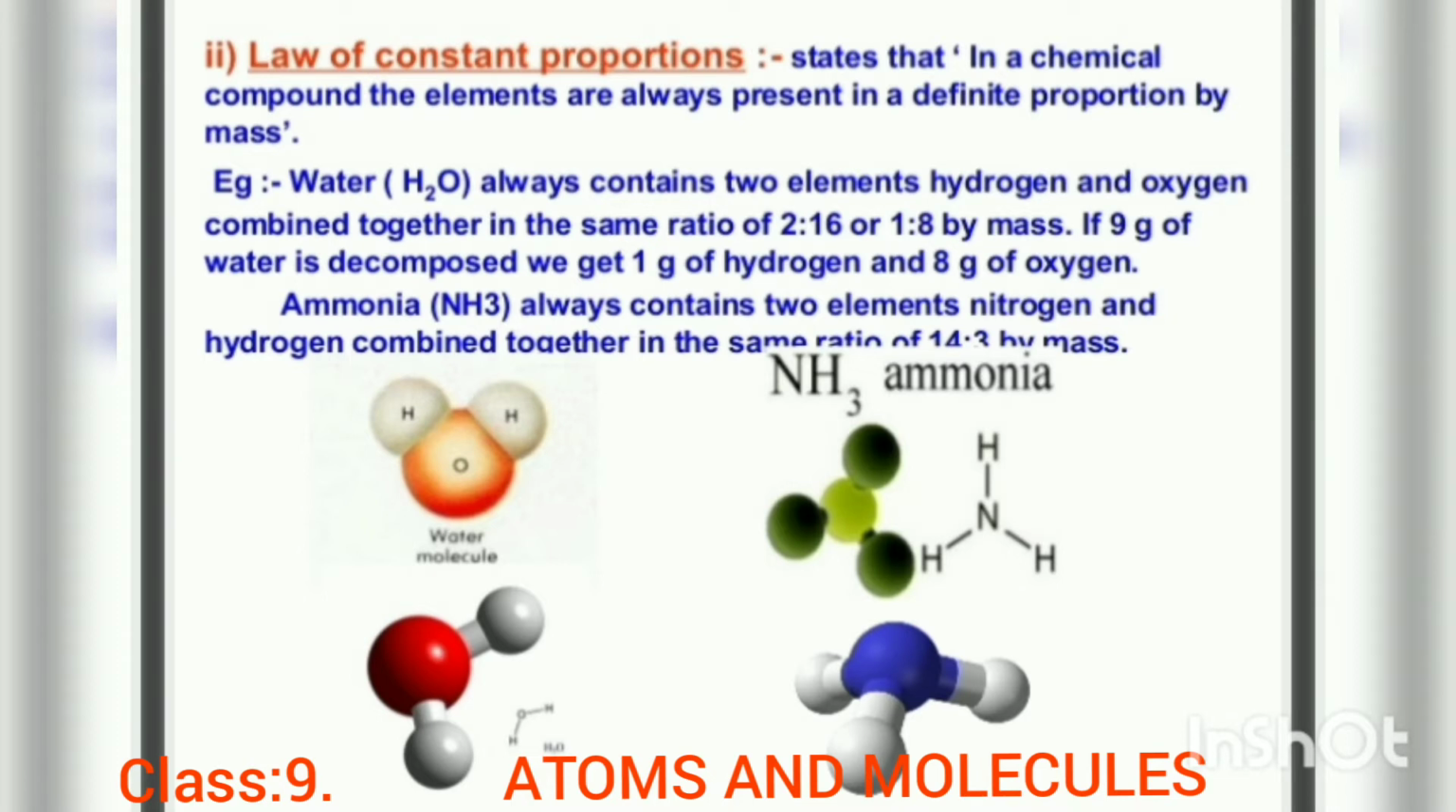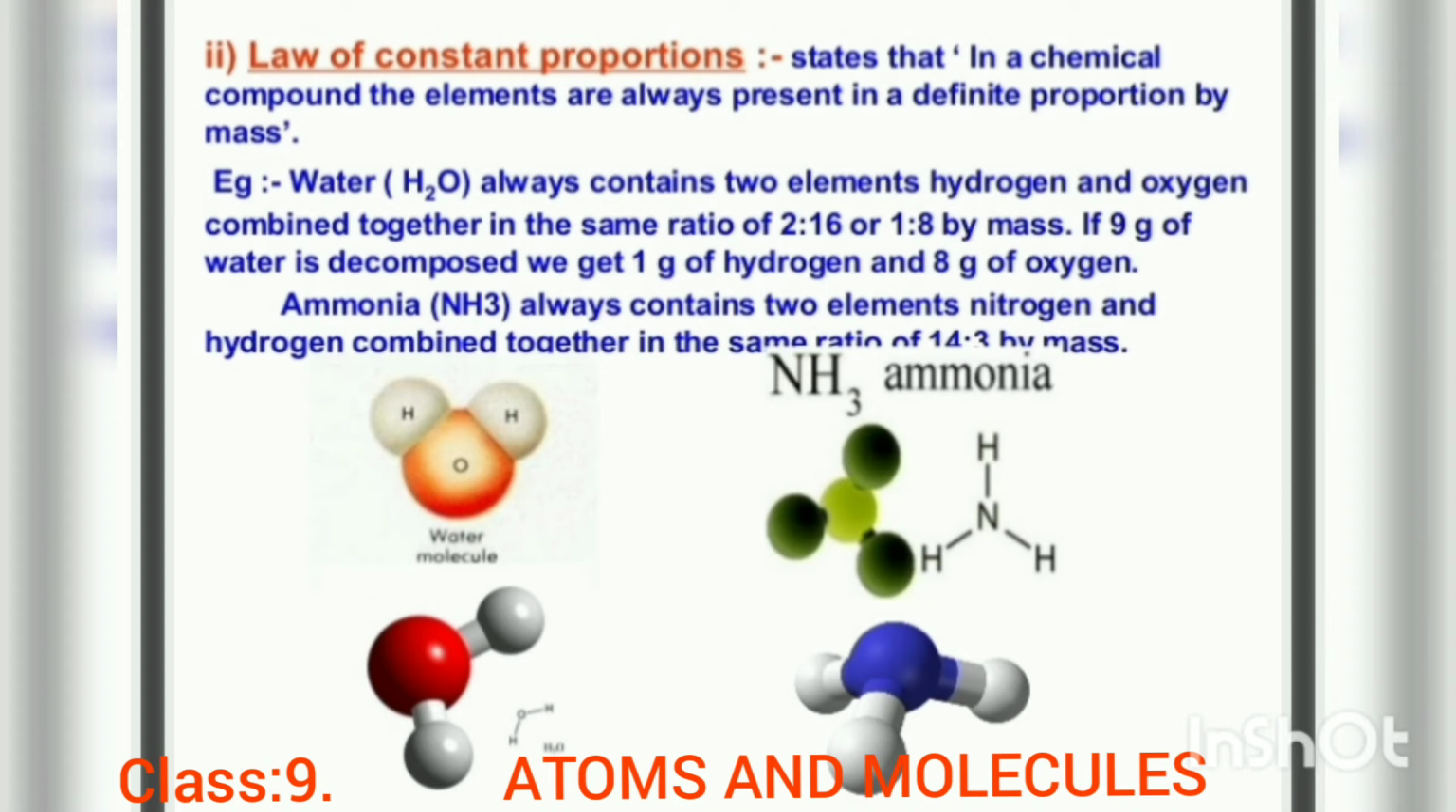The second one, the law of constant proportions, states that in a chemical compound, the elements are always present in a definite proportion by mass. Remember that in a chemical compound, the elements are always present in a definite proportion by mass. For example, water. Hydrogen has atomic number 1 and mass 2, and oxygen has atomic number 8 and atomic mass 16, so 1:8 by mass. It will never change.